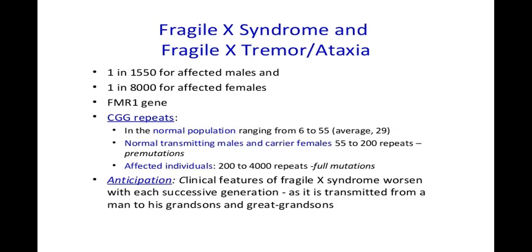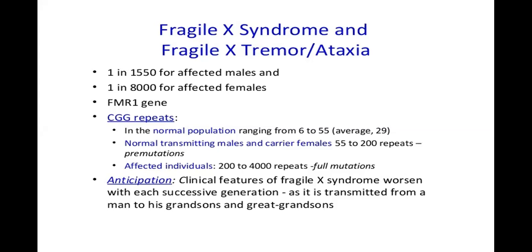In Fragile X syndrome, we say premutation. Premutation means that there are many repeats, but still they are carriers. They do not manifest the disease. Normal transmitting males and carrier females have 55 to 200 repeats per premutation. Affected individuals have more than 200, up to 4,000 repeats, the full mutation. These are going to suffer from severe mental retardation.